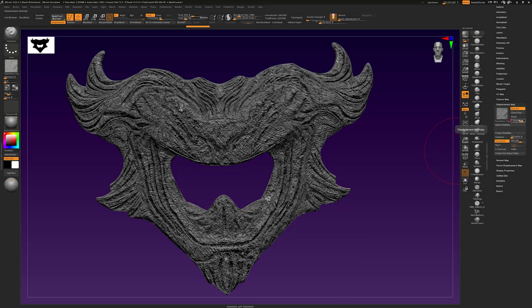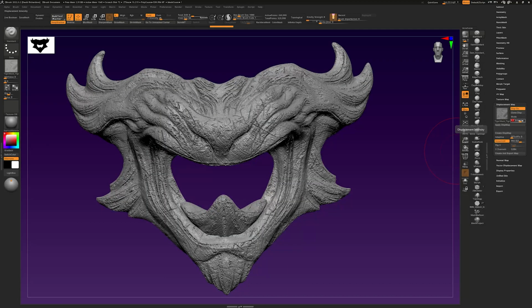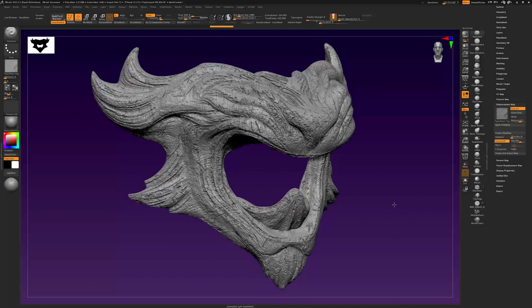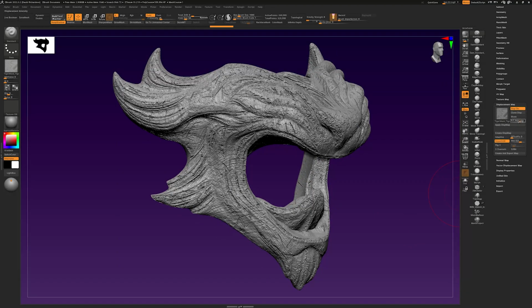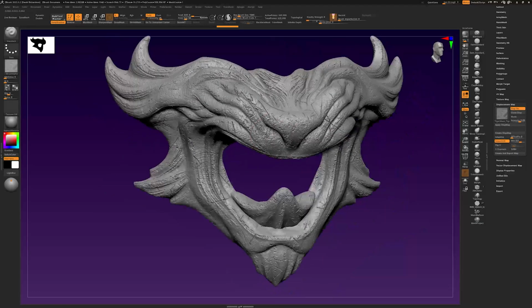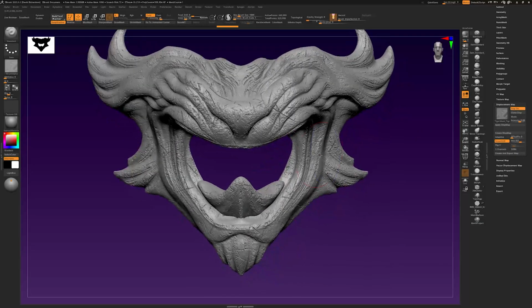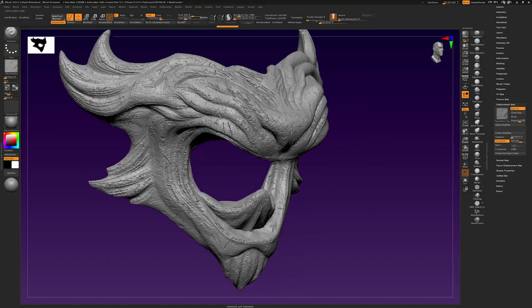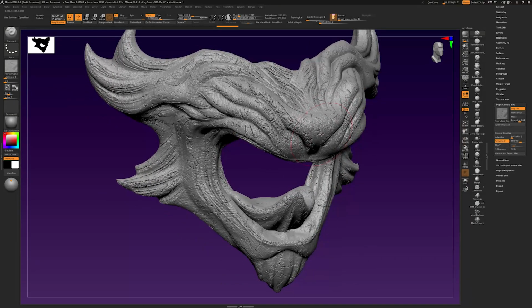I find that 0.1, 0.05 or 0.2 is best. 0.1 or 0.05. You still want it to be a little bit smoother. And there you go. Now we've got this more detailed, realistic looking mask in ZBrush. But we're not done there yet. We need to apply it to the actual mesh. This is just a rendering.